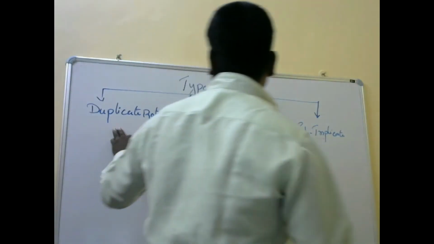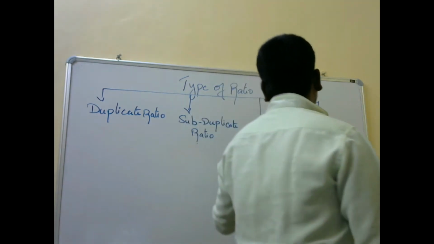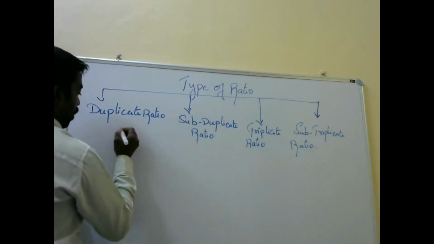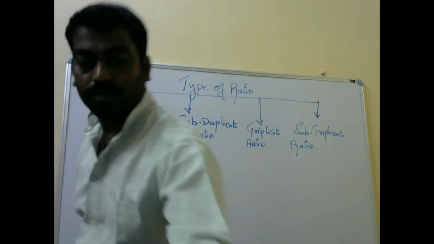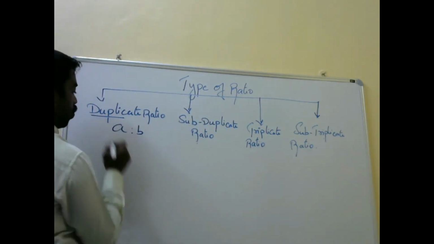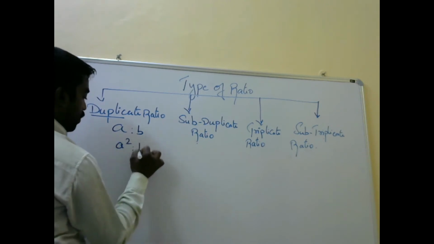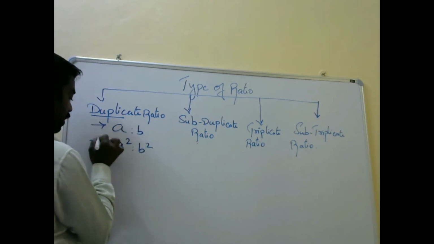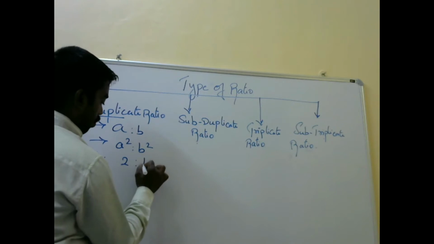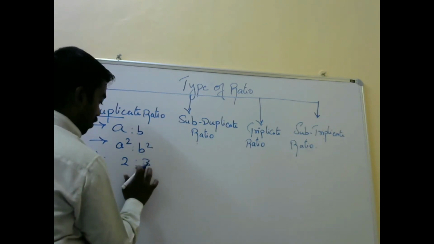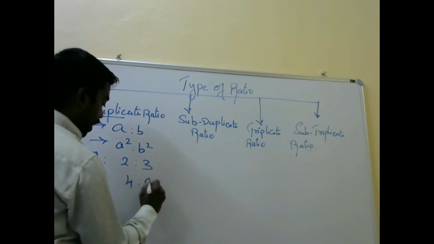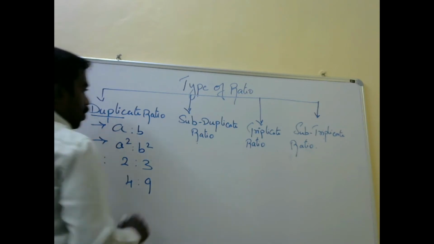Types of ratio: duplicate ratio, triplicate ratio, subduplicate ratio and subtriplicate ratio. What is the ratio format? A is to B. Duplicate ratio is A square is to B square. Example: 2 is to 3. So 2 2s are 4, 3 3s are 9. This is the example for duplicate ratio.